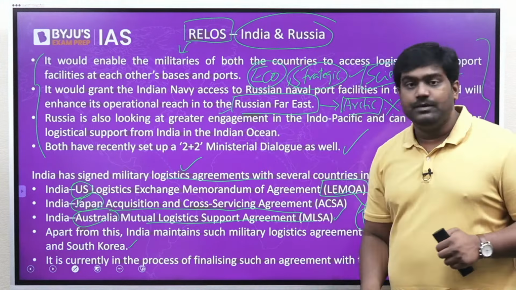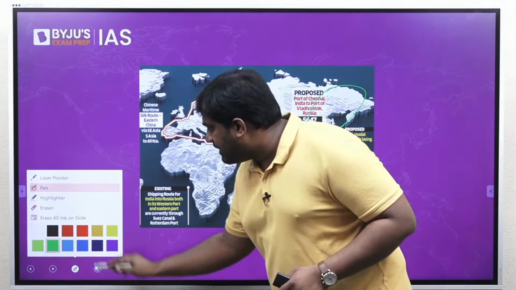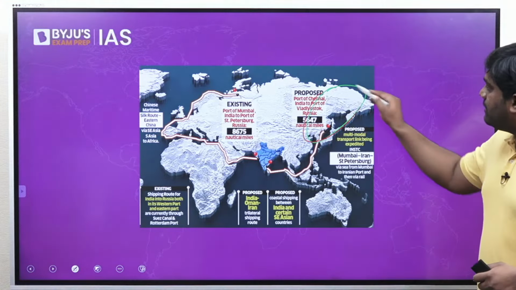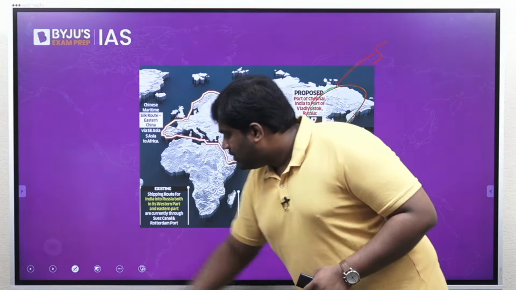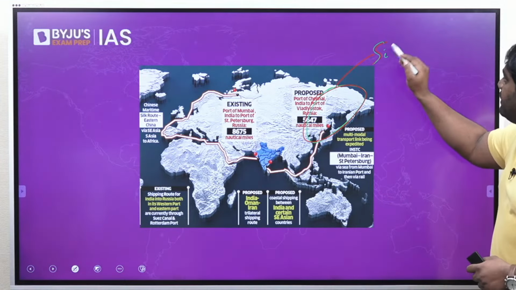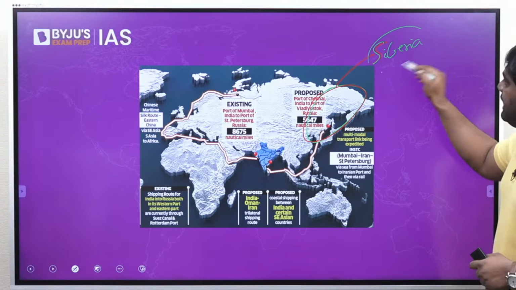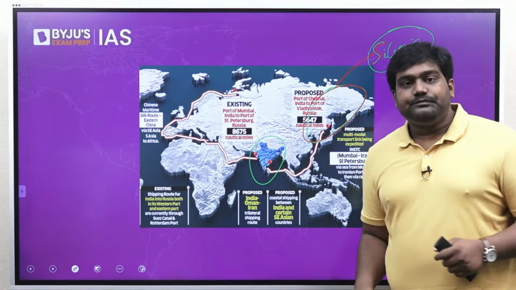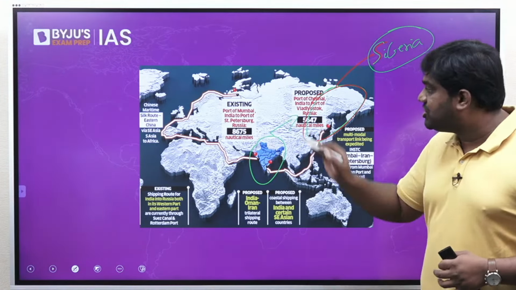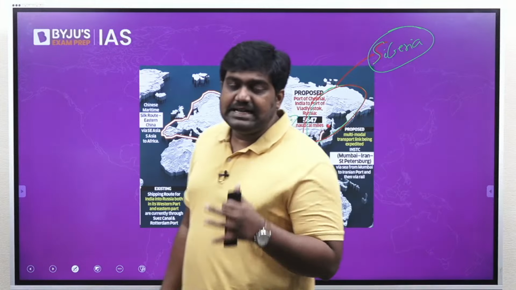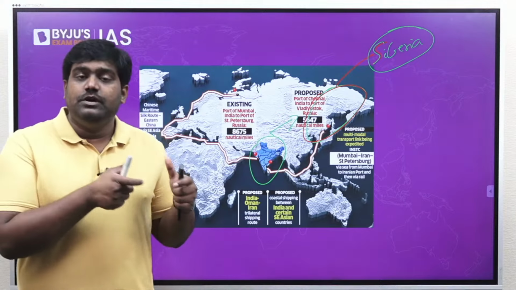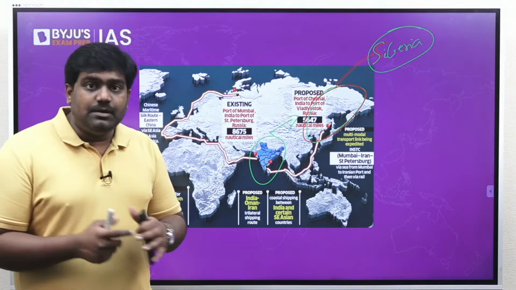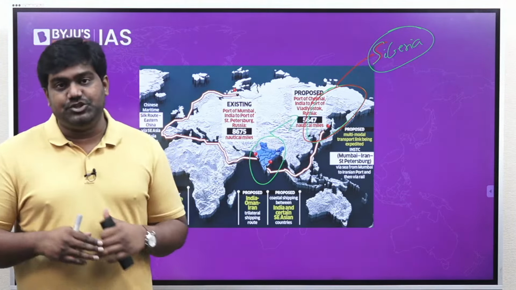The Russian Far East is located over here. The region is also known as the Siberia region, located close to the Arctic, and can provide India that kind of access. Because India is heavily invested in the Russian Far East. India has invested a lot of money in exploiting the resources of the Russian Far East. Indian companies are already operating in the Siberia region.